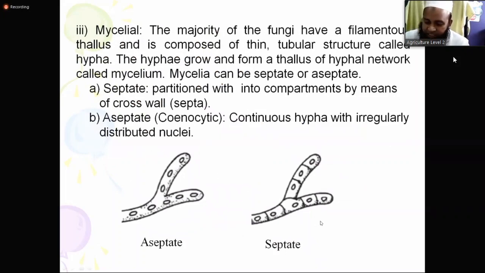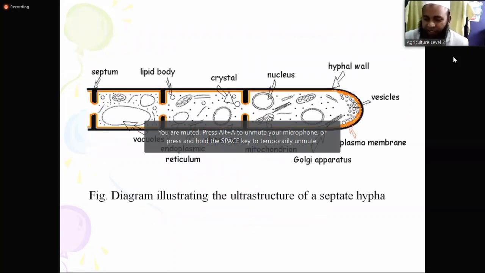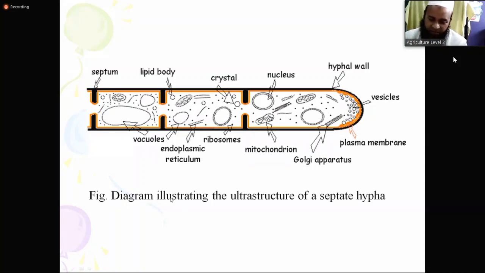So we can discuss different organelles in the septate hypha. Here in the figure is a diagram illustrating the structure of a septate hypha. Very easy. Please take it easy. You can draw something like this, just like a finger.